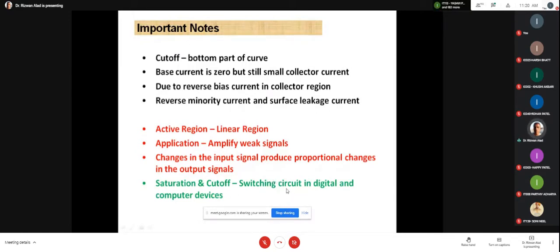This switching circuit we can design with the help of the transistor in saturation and cutoff. Please clearly understand there is a difference between these three regions and accordingly their applications. The active region application is the linear region, that's why it is used for amplification. The saturation application is non-linear, for the purpose of the switching circuit. Is that clear? Please tell me if you have any doubt.